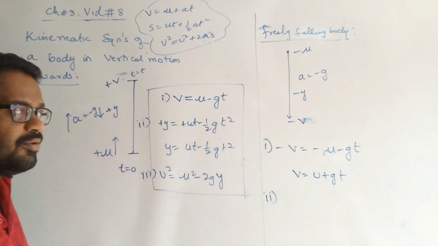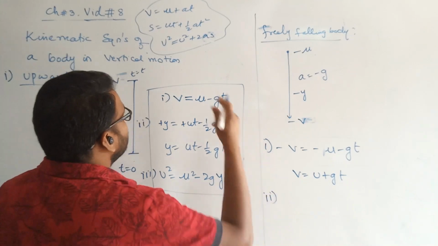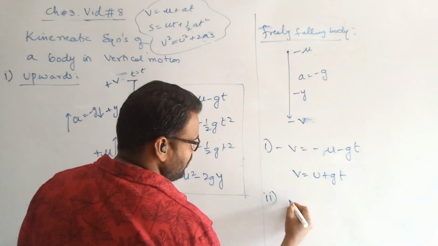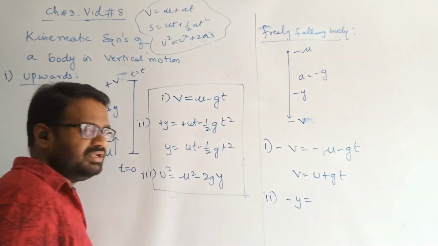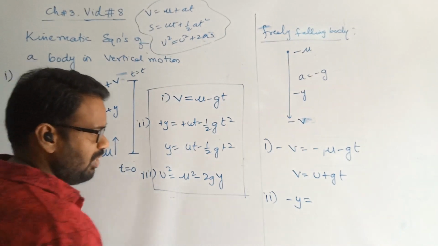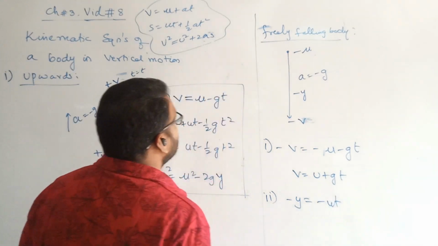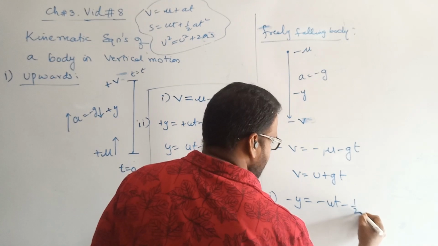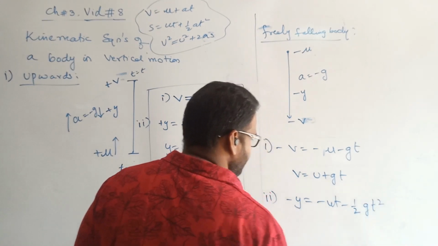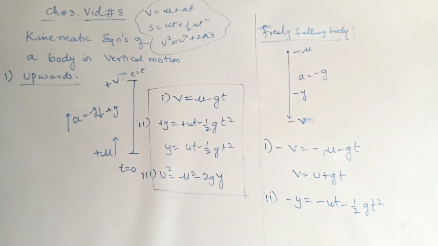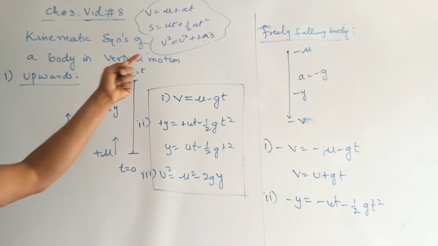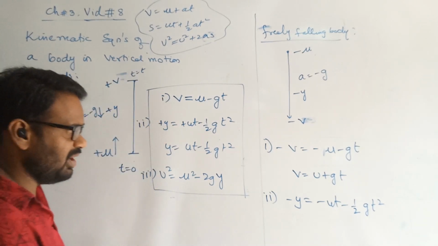Second one, quickly, that is the second equation. s is replaced by what? Minus y. Minus y is equal to minus ut minus half gt square. s is equal to ut plus half at square, now replaced by minus y is equal to.